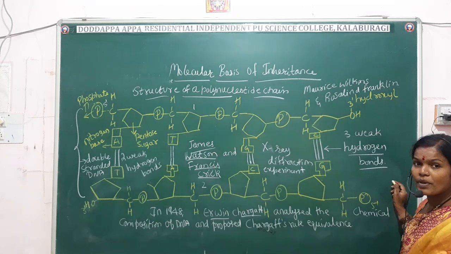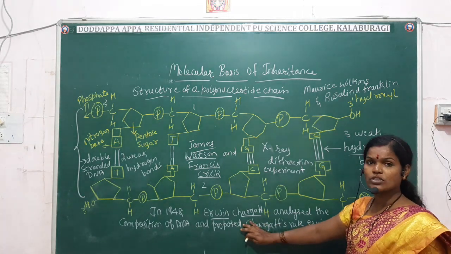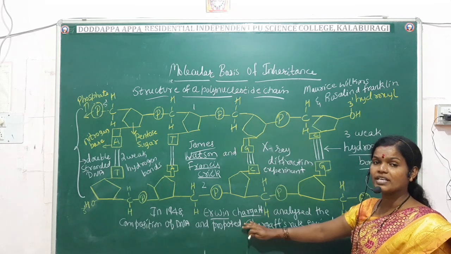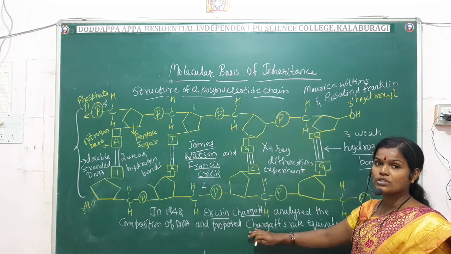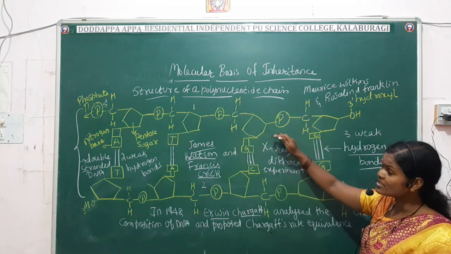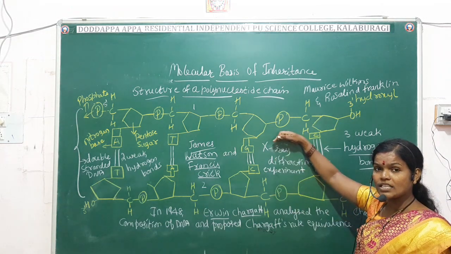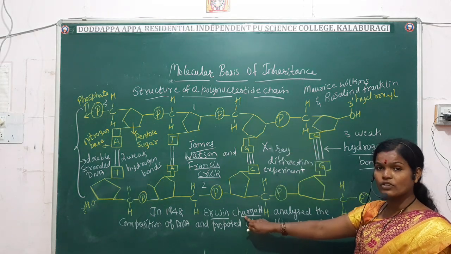Always this base pairing is constant, and it has been proposed by the scientist Erwin Chargaff. This is the chemical structure of the DNA which has been proposed for the first time by Erwin Chargaff.